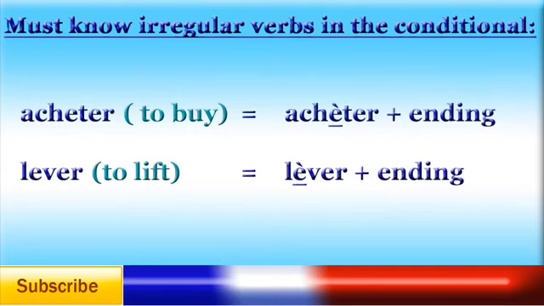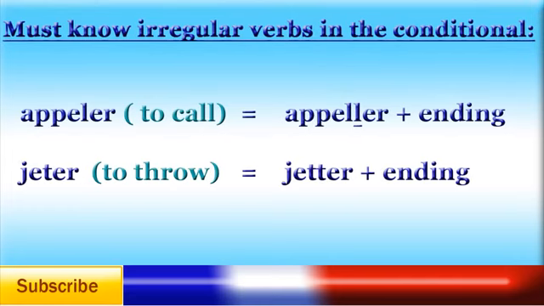Here's a list of must-know irregular verbs in the conditional. The stem for the verb acheter in the conditional is achèterer, and the stem for the verb lever in the conditional is lèverer. The only thing that's irregular here is the need for an accent on the first E. The stem for the verb appeler in the conditional is appellerer. You need to add an L to the stem. And the stem for the verb jeter in the conditional is jetterer. Here you need to add a T to the stem.